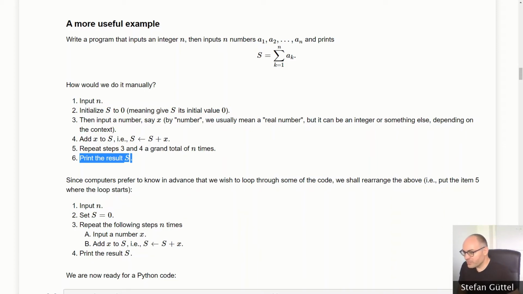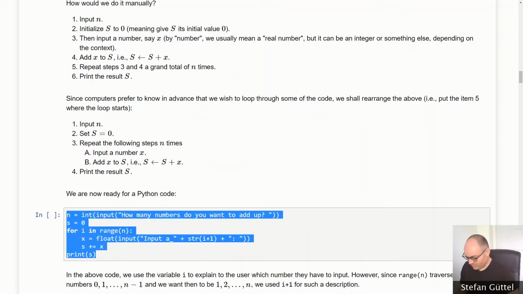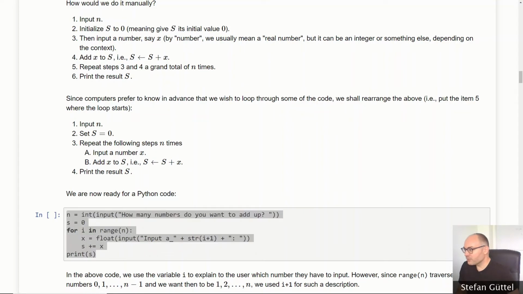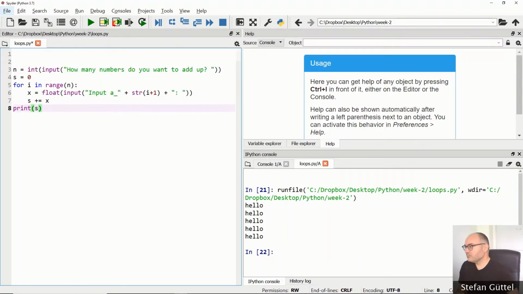Now we can rephrase this a little bit as a 4-step sequence. Input the value of n, set the value of s equal to 0, and then repeat the following steps n times: get the next number x, add x to the sum s, and repeat. Print the result s. Here is a Python implementation of this algorithm, and I'm going to just try it out in Spyder. But first, let's talk about it briefly.